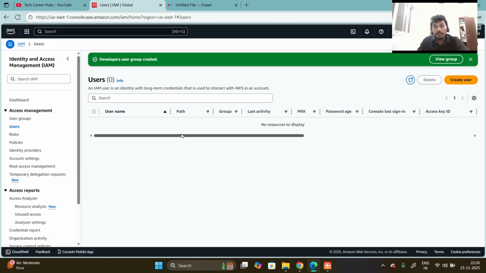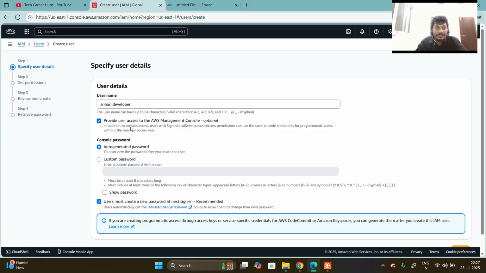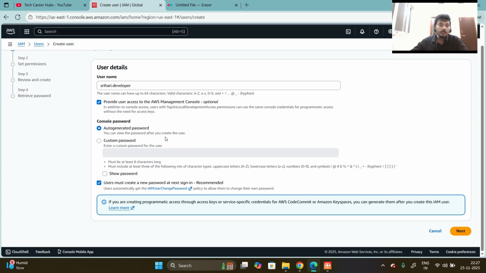Here click on Users, then click on create user. Here I am giving the name Srihari dot developer. Then click on the option that provides the user access to the AWS Management Console. Then I am setting a password here.